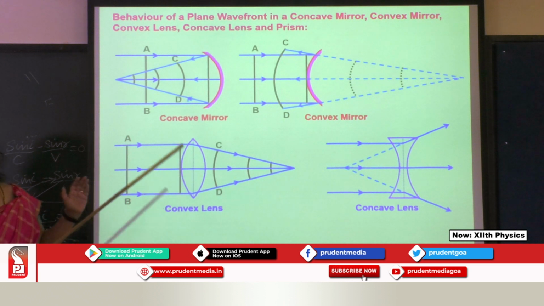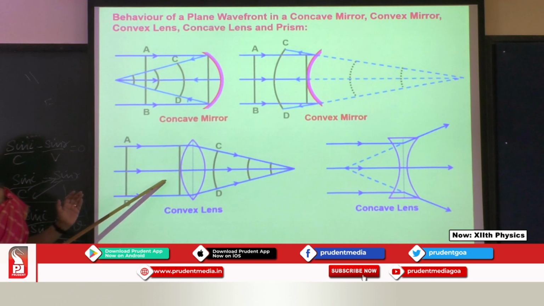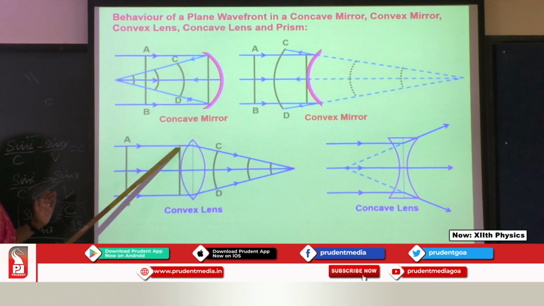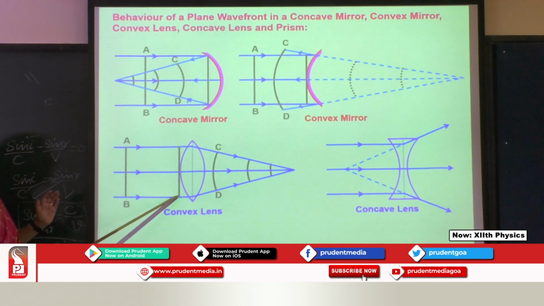Is it clear? Now in the same way, in the case of a convex lens, here is the plane wavefront AB reaching.